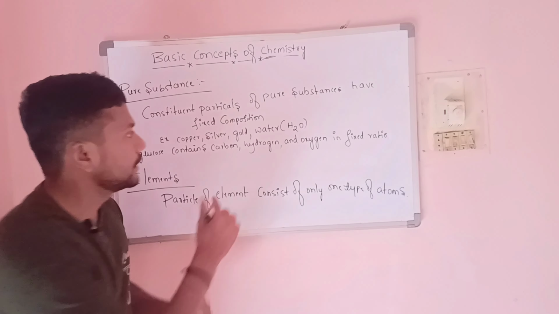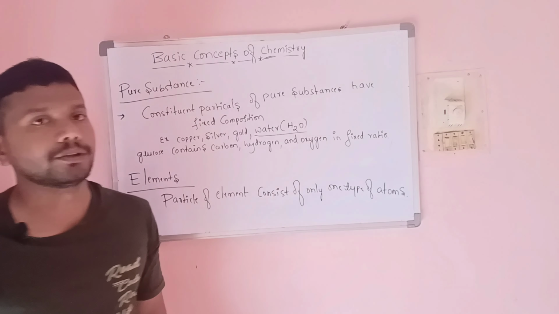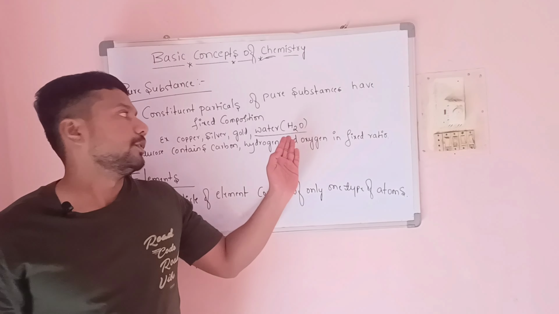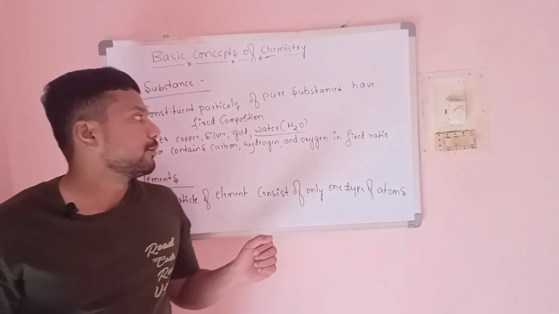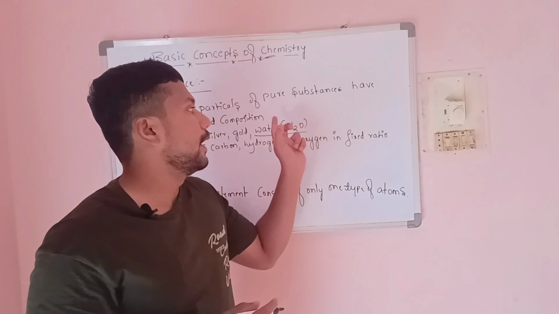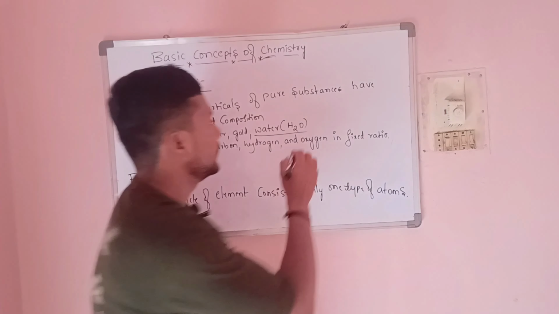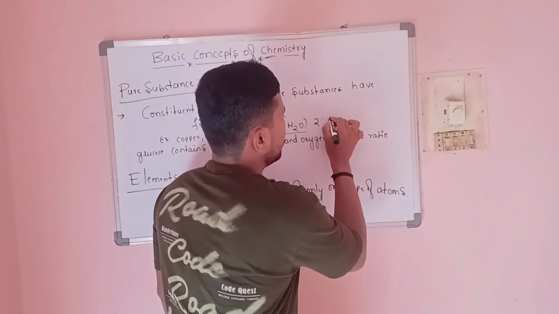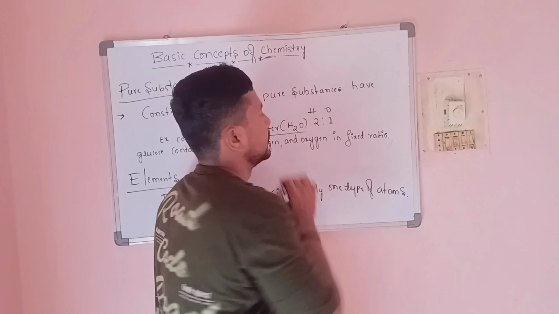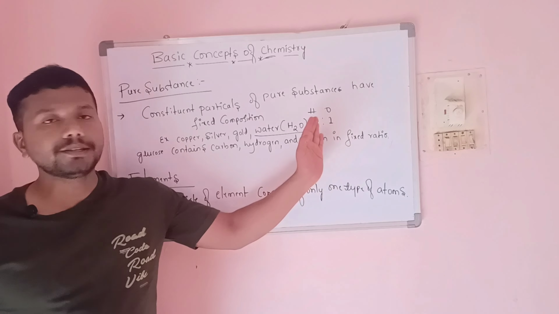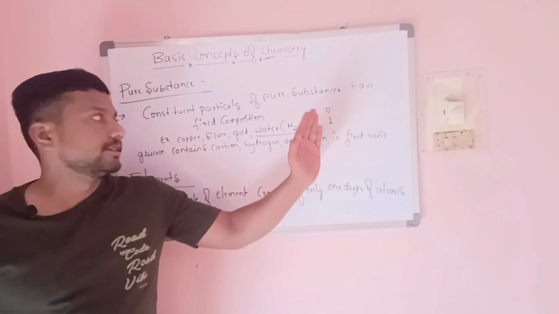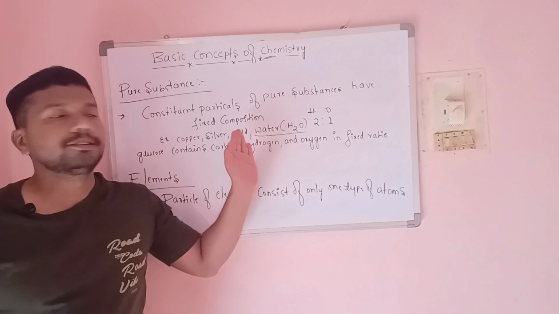For example, we will take the best example, water. Here, the water molecular formula is H2O. So, to form water, we require two hydrogen and one oxygen. Here, the ratio of hydrogen to oxygen is 2 to 1. This is the fixed ratio. We can't change this to 3 or 4, because we will not get water.